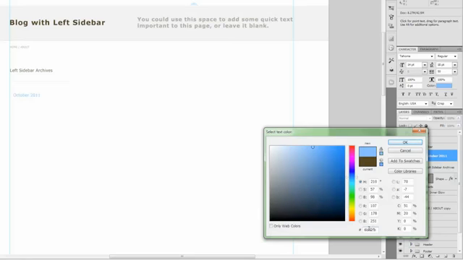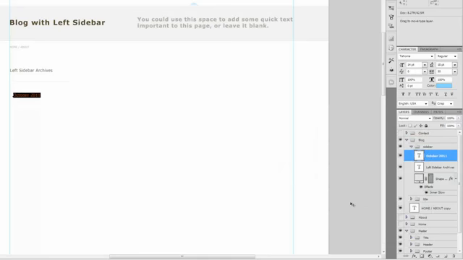Oh, not 6BB, 6DD. There we go. Alright. And give it an underline. Make it 12 points. And that should be good. You go ahead and move it underneath the separator here. Try to create some even space.